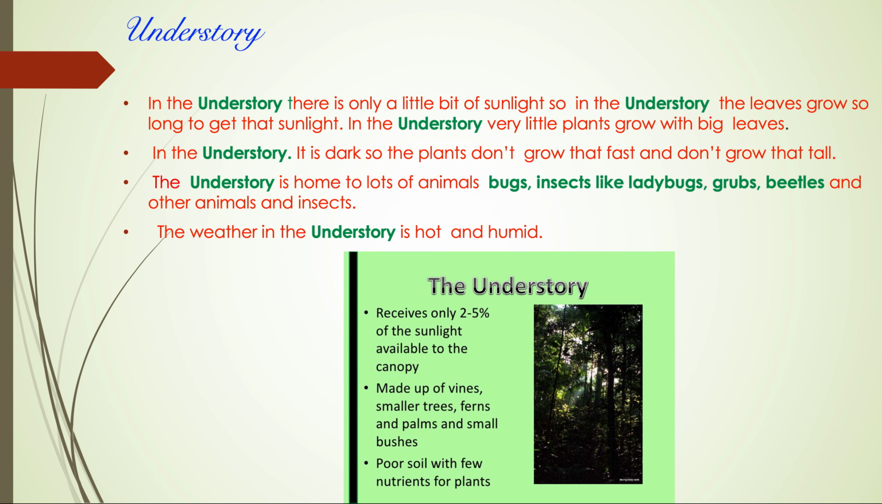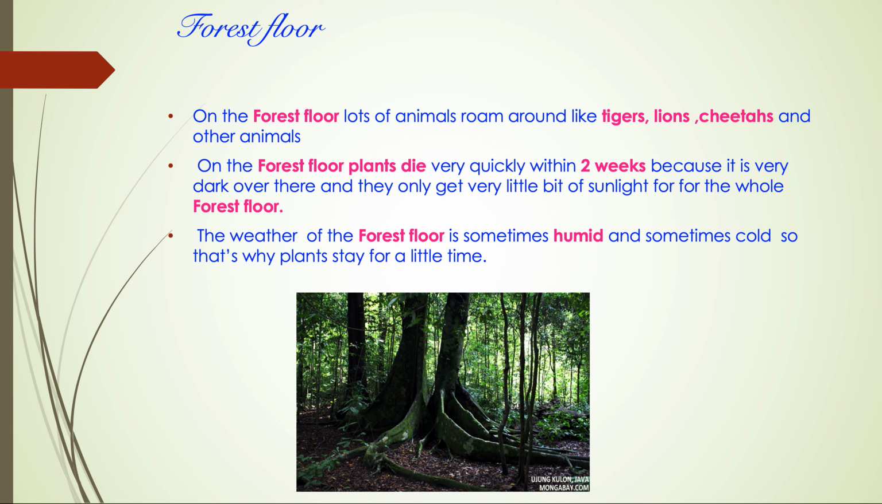The last layer of the rainforest is the forest floor. On the forest floor, lots of animals roam around like tigers, lions, cheetahs and other animals. On the forest floor, plants die very quickly, within 2 weeks or 1.5 weeks, because it's very dark over there and they only get a little bit of sunlight. Because the canopy layer only lets a little bit of sunlight through to the understory and the forest floor. So the weather of the forest floor is sometimes humid and sometimes cold. So that's why the plants stay for a little time.